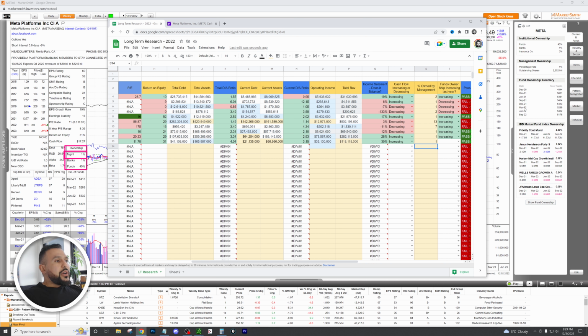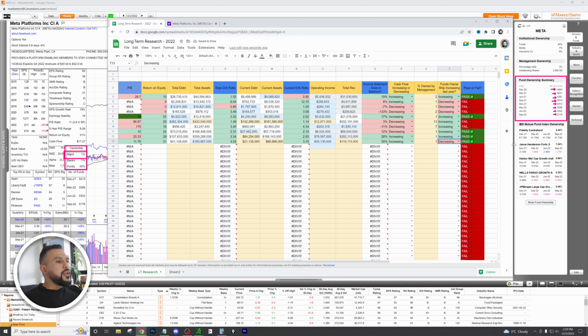Okay. Now, has fund ownership increased or decreased? And in order to find that out, we're going to come to this side here and we're going to take a look at these figures. So December 2020, we had 4,800. 5,000, 5,300, 5,400, 5,400, 5,200, 5,300, and 5,100. So slight decrease from December 2021, but nothing drastic. We still have that 5,000 funds already in here. However, we are going to put decrease in here, but it doesn't even matter because all the other fundamentals were so strong that we got that pass on Meta.